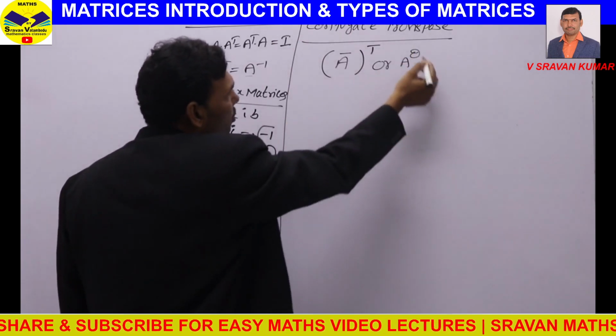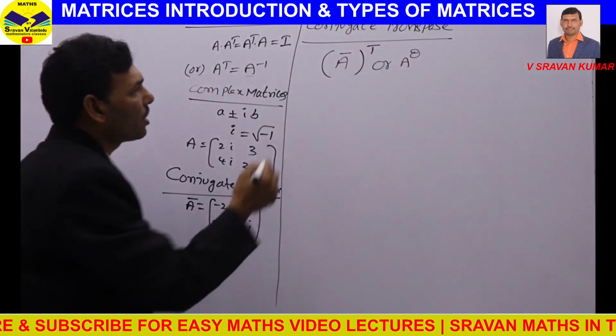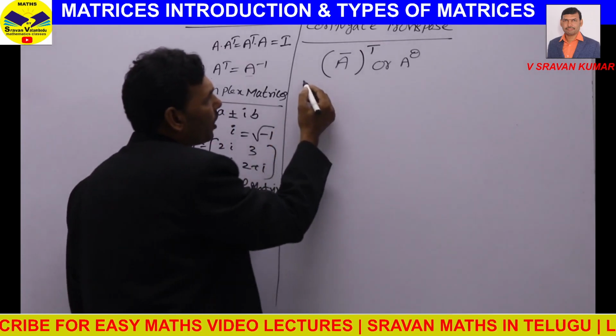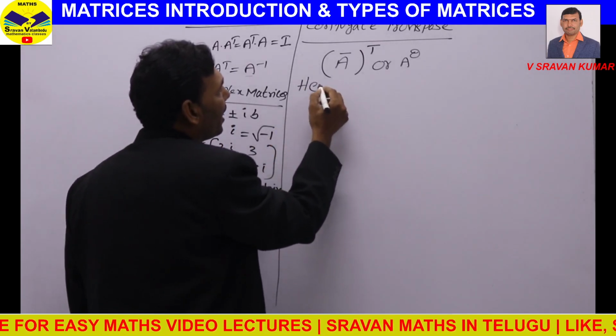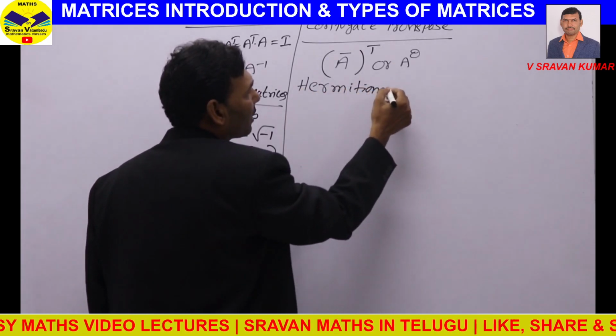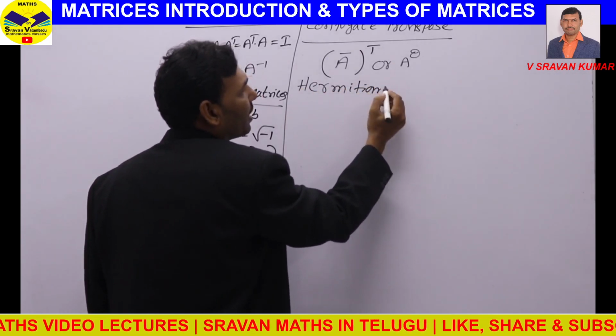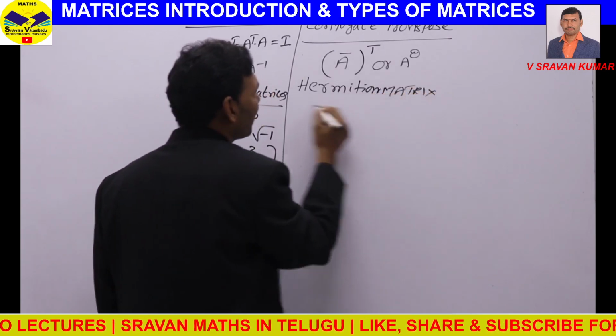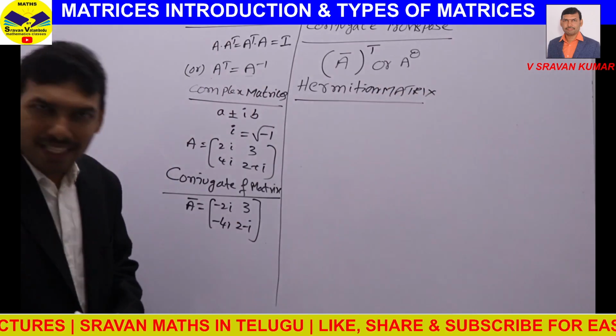Based on this conjugate transpose of a matrix, we can define some very important types of complex matrix. They are Hermitian matrix. Hermitian matrix means like real symmetric matrix.